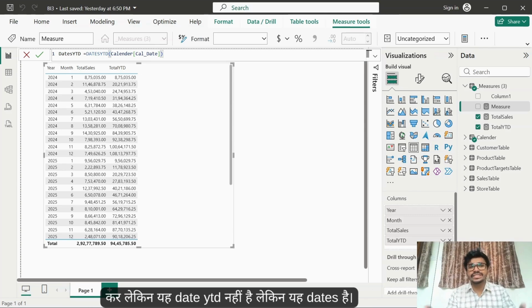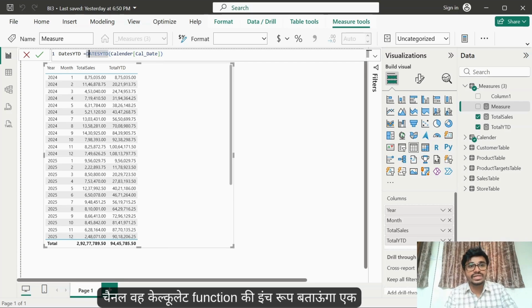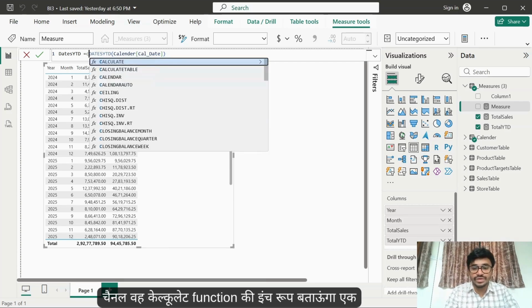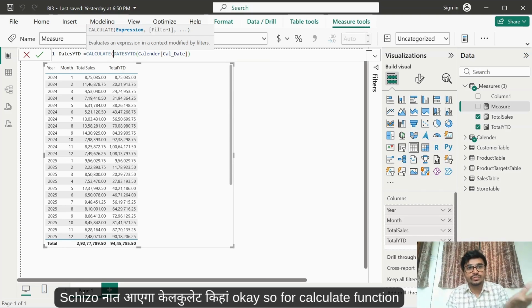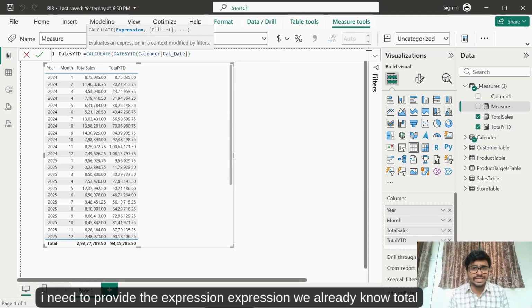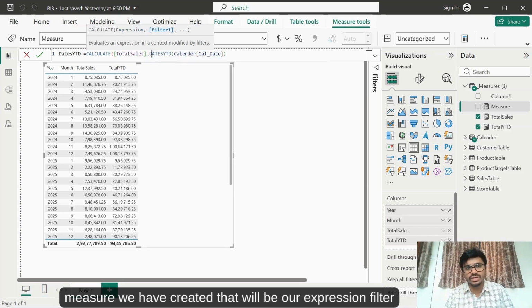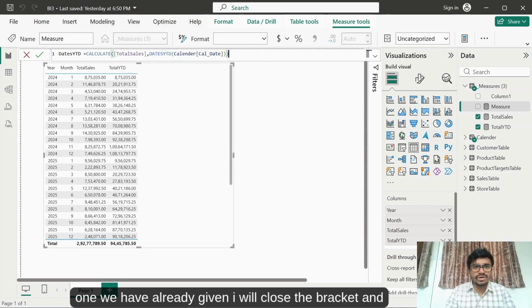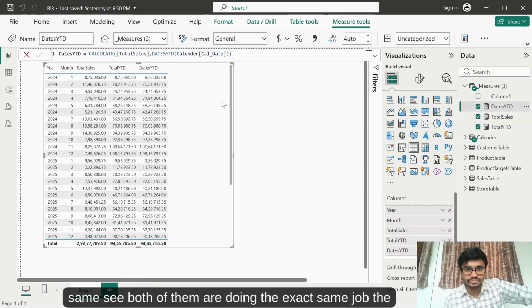But this DATESYTD is nothing but the output of dates. Okay. But we need to provide the expression. How do we do that? For that, we need the CALCULATE function that will change the filter context. So I'll take the CALCULATE function and I will just wrap this DATESYTD in the CALCULATE function. Okay, so for the CALCULATE function I need to provide the expression we already know. The total sales measure we have created, that will be our expression. Filter one we have already given. I will close the bracket and let us see. The values are exactly the same. See, both of them are doing the exact same job.